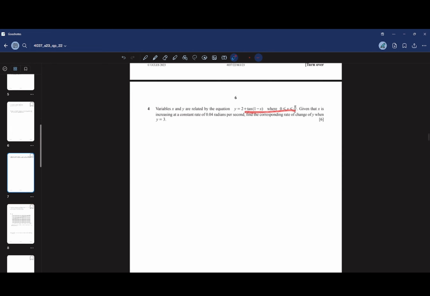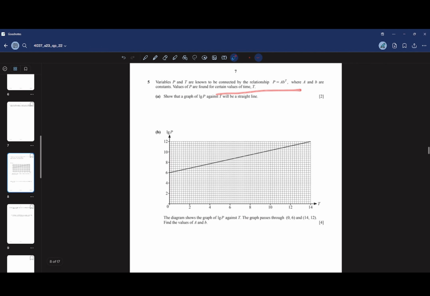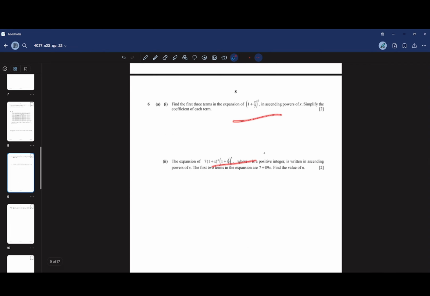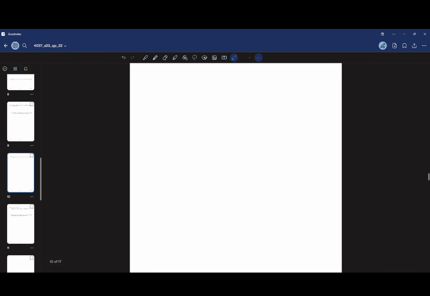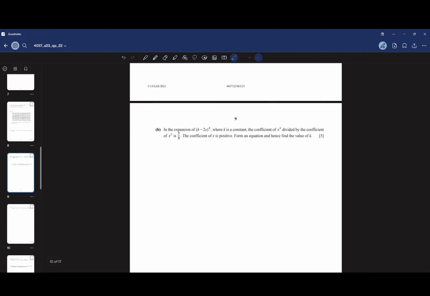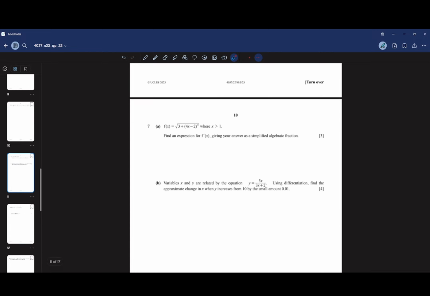Then comes the rate of change, rate of change questions, chain rule. Differentiation. Then linear law, easy. Then binomial, easy. In expansion, k is a constant divided by coefficient of this, form an equation. Binomial linked with polynomials, coefficient of x4, the coefficient of x is positive. Then comes functions.